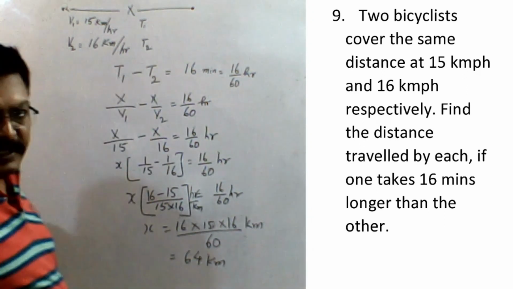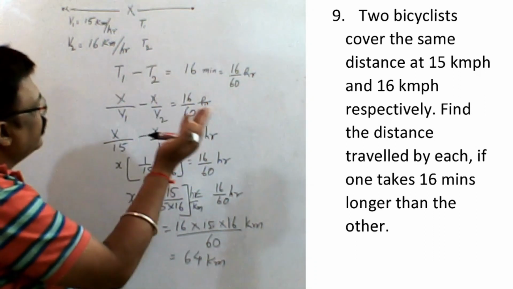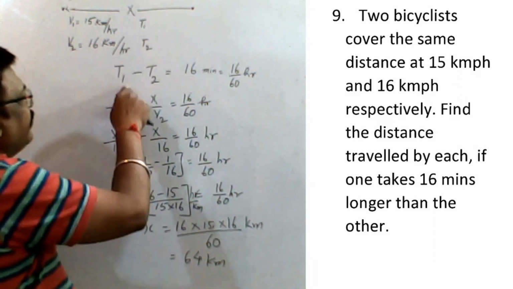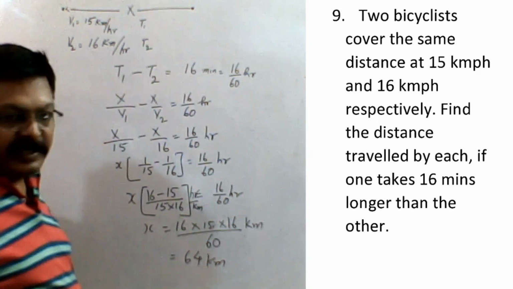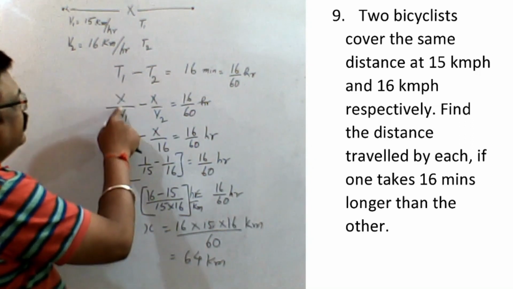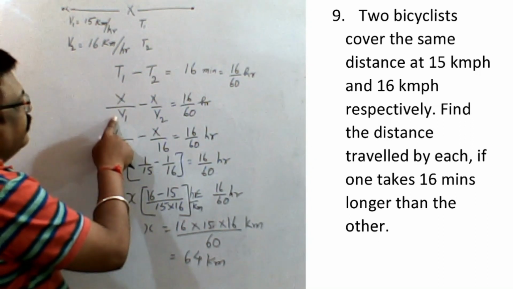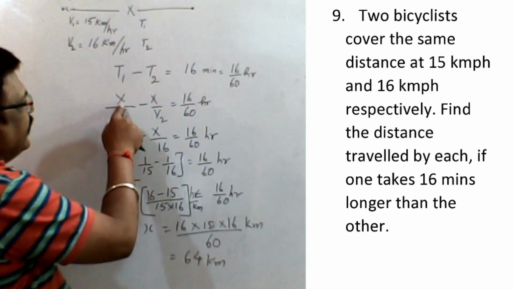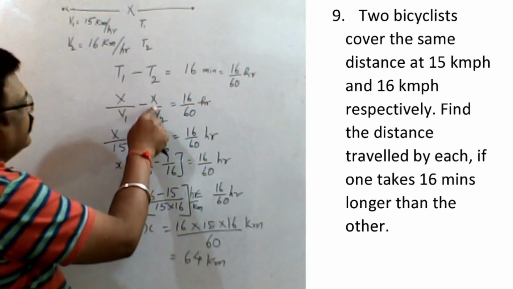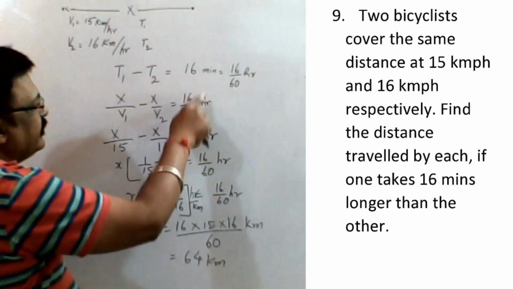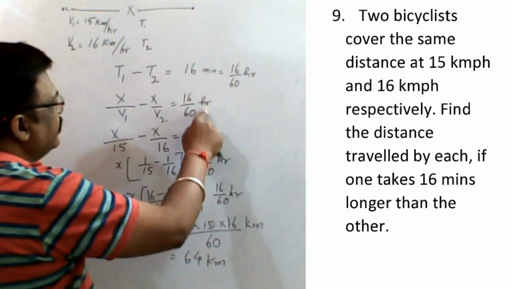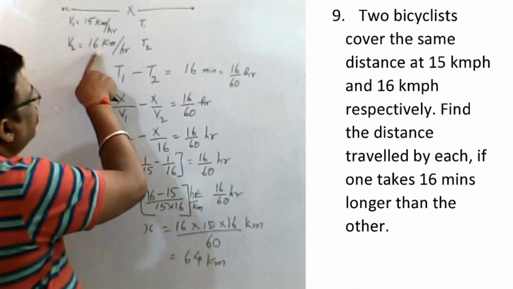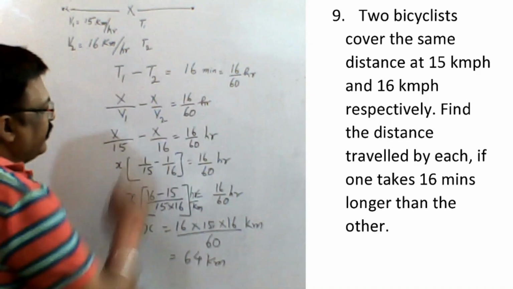So as per the question, one takes more time. So the difference between the two timings will be T1 minus T2 is equal to 16 minutes. It is already given. So T1, you know by the formula, is distance by velocity or speed. So distance is X in both cases, and speed is V1 for one, and X by V2 for the other, and 16 minutes. You can convert this into hours, since the speed is given in kilometer per hour. So I have converted it into hours.